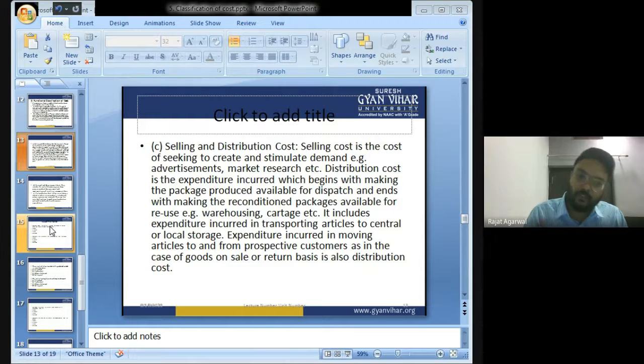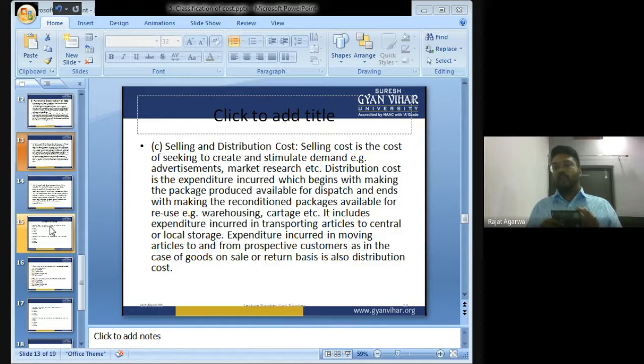What is distribution cost? Distribution cost is that cost which is incurred after the product is ready to sell. For example, my company is manufacturing this calculator.